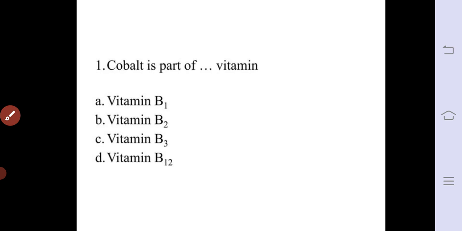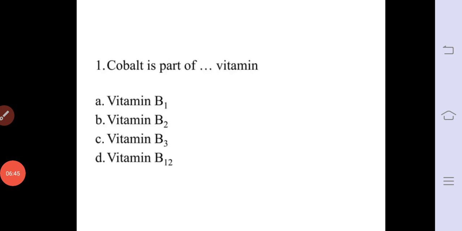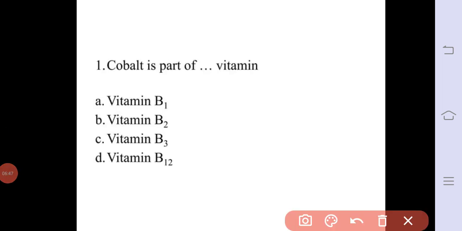The correct answer for this is option D, vitamin B12. Vitamin B12 is called cobalamin.